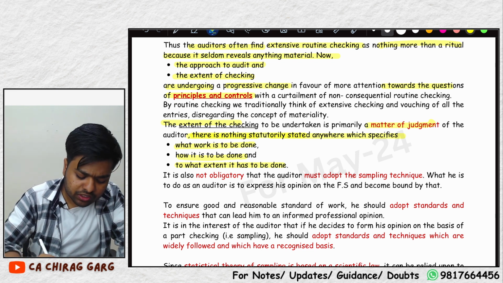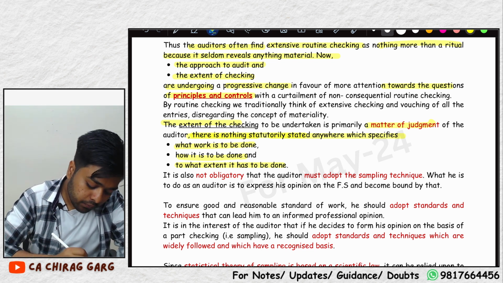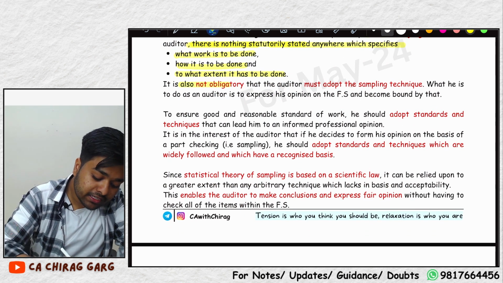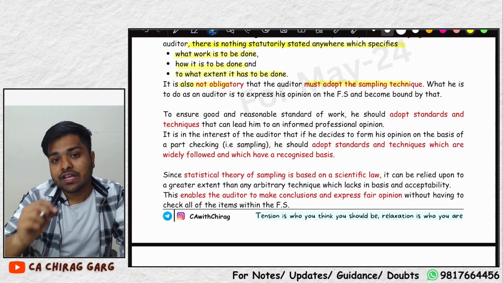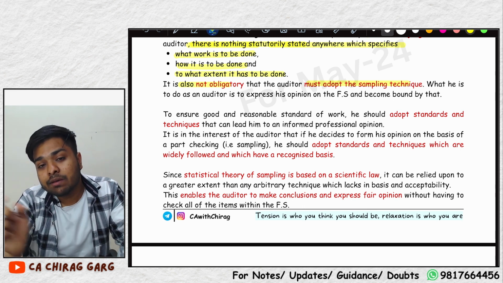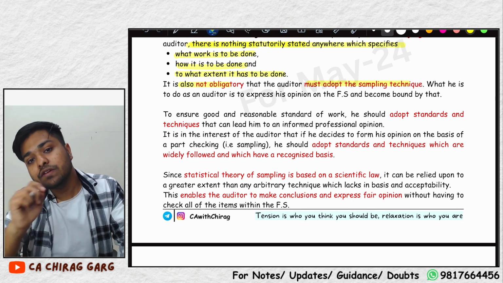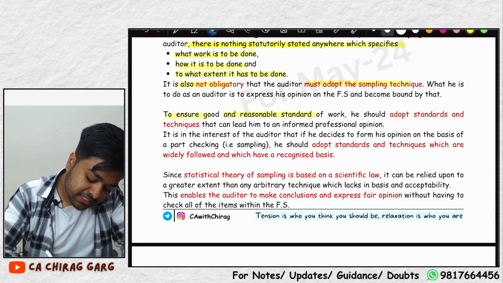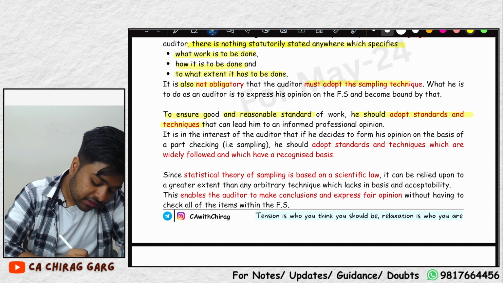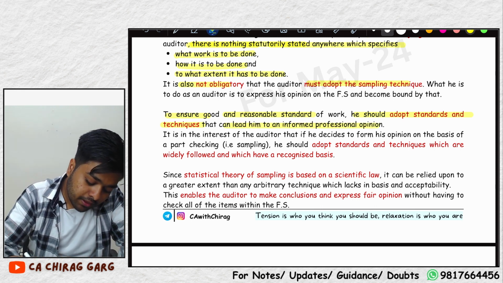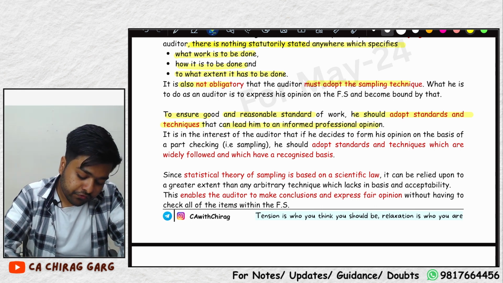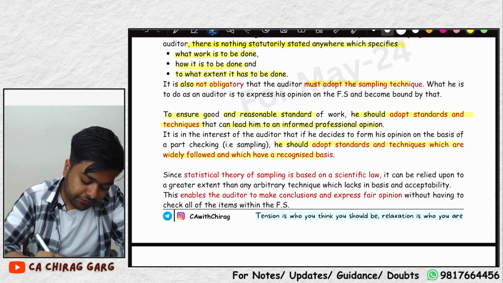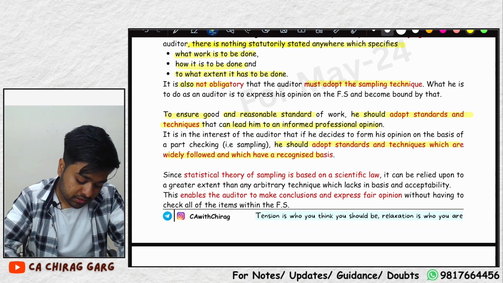There is nothing statutorily stated. Law has not stated anywhere what work is to be done, how it is to be done, to what extent it is to be done, and it is also not obligatory to adopt sampling technique. If the auditor feels that I will get good assurance only by checking 100% of transactions, he can go with the 100% transactions. To ensure good and reasonable standard of work, he should adopt standards and techniques that can lead him to an informed professional opinion. He should adopt standards and techniques which are widely followed and which have a recognized basis.